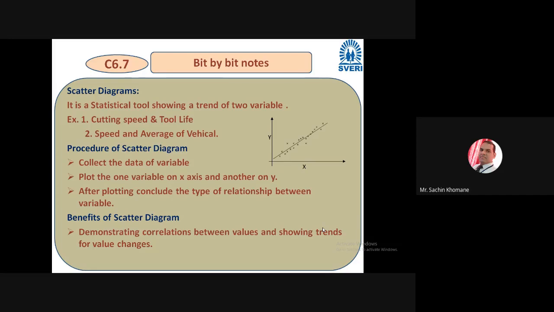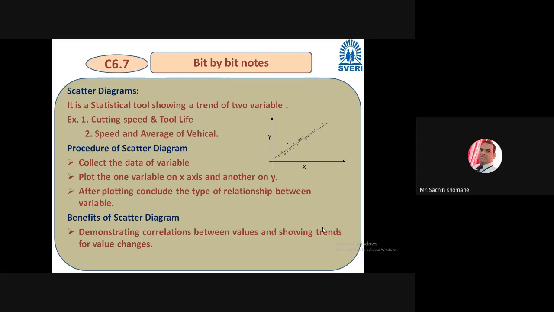Two parameters will be there. And if you plot that parameter on x and y axis, then you will get one diagram, and that diagram is called as a scatter diagram, which also tells you trends of two variable.